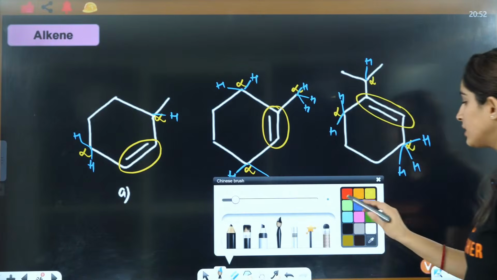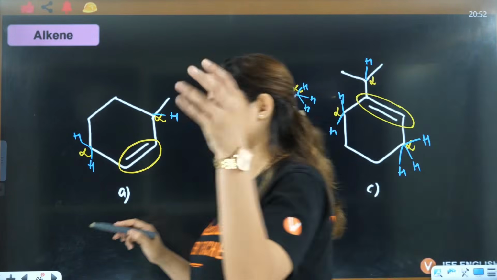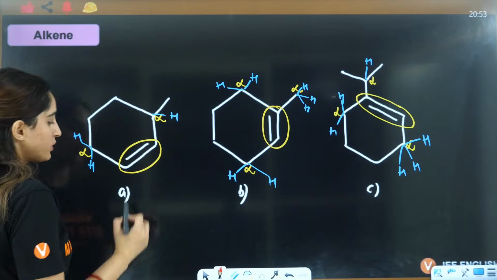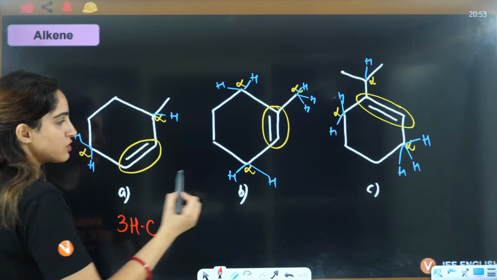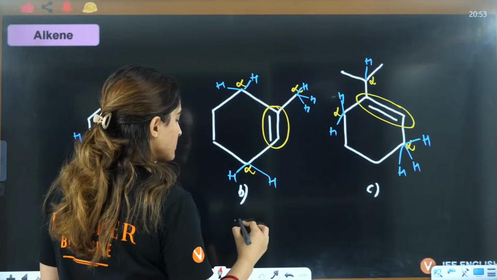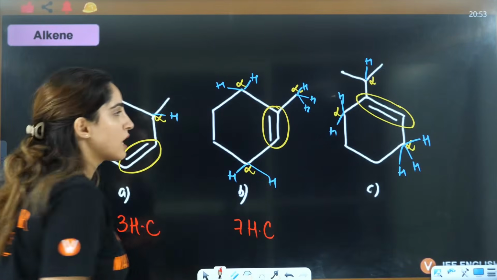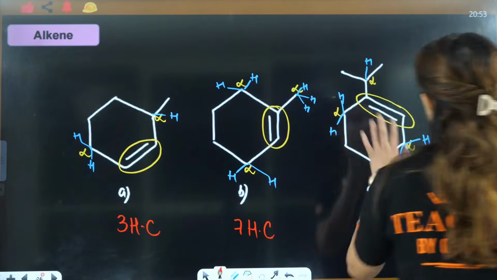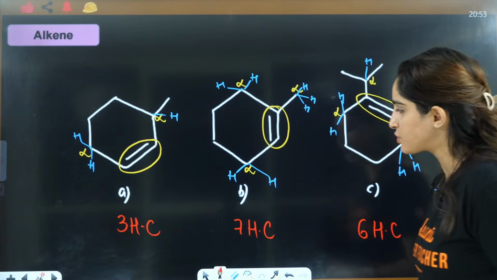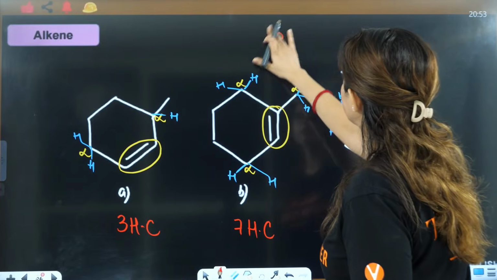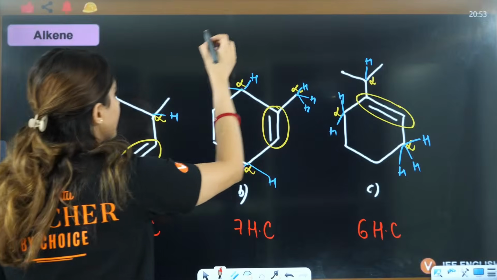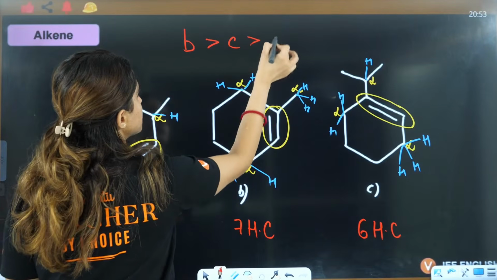Now tell me, all the sp3 carbons, tetravalency is completed, right? Now, 1, 2, 3: 3 hyperconjugating structures. 1, 2, 3, 4, 5, 6, 7: 7 hyperconjugating structures, and here you have 3, 4, 5, 6 hyperconjugating structures. So the answer will be B.